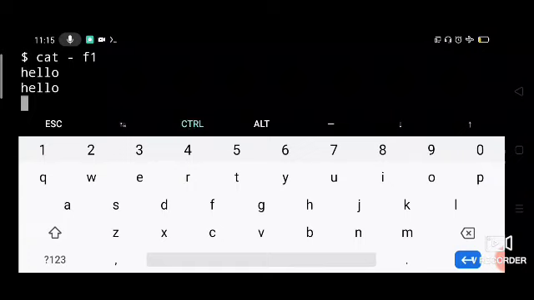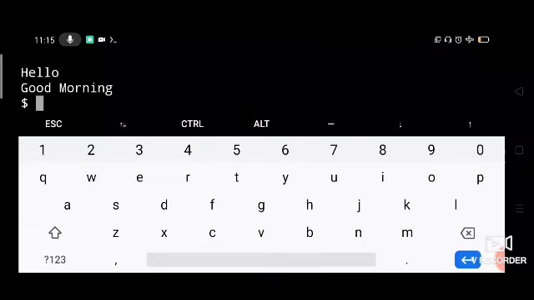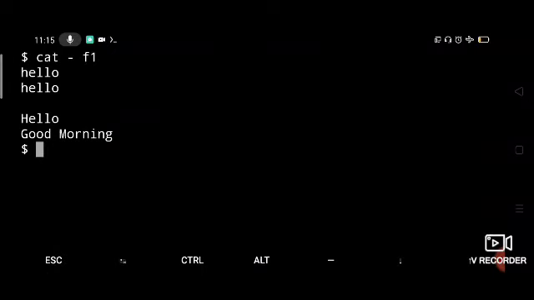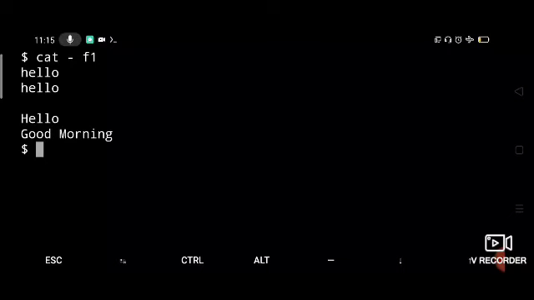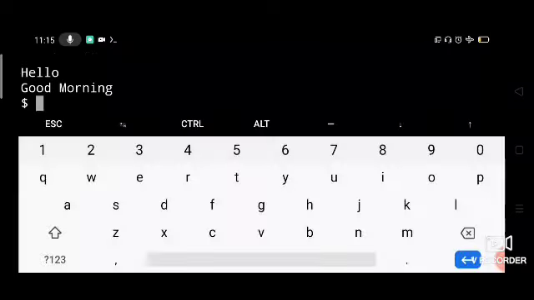Then if I say Control D, it will also display the contents of F1. First it has displayed the contents of keyboard standard input, and then it has displayed the contents of file F1. That is how you can use standard input with a hyphen symbol.